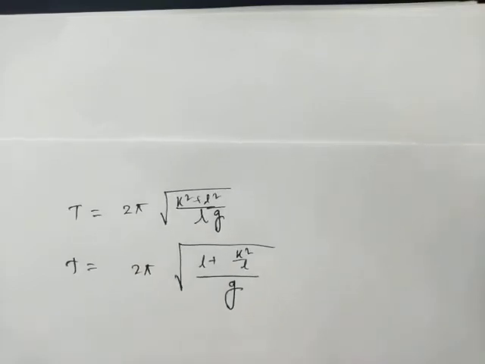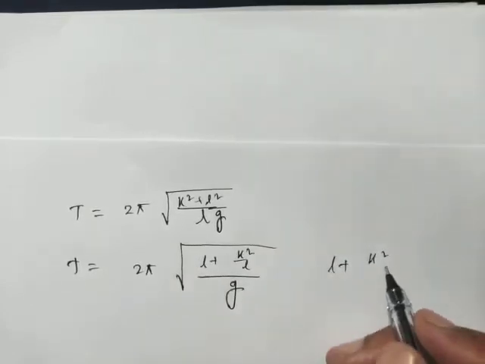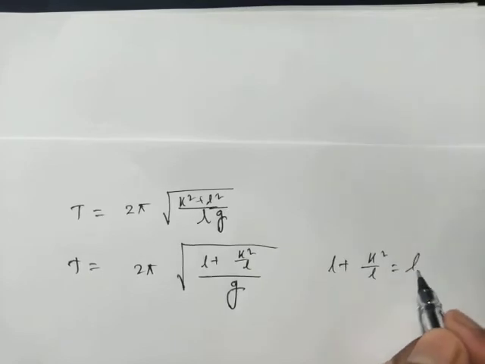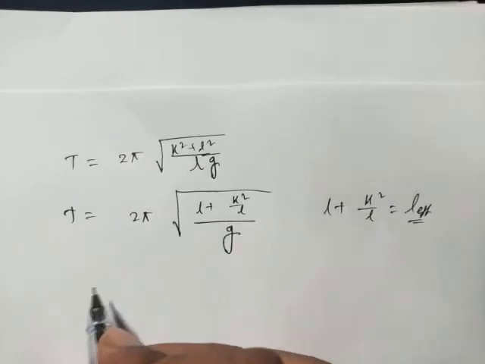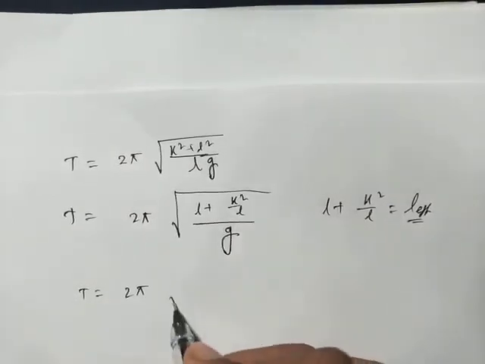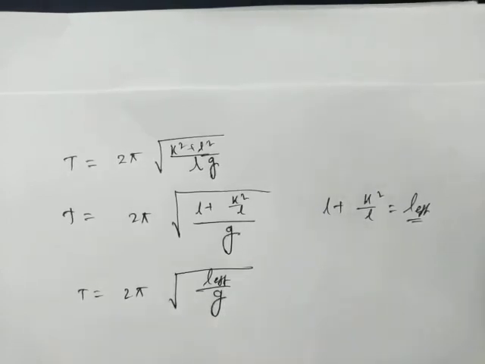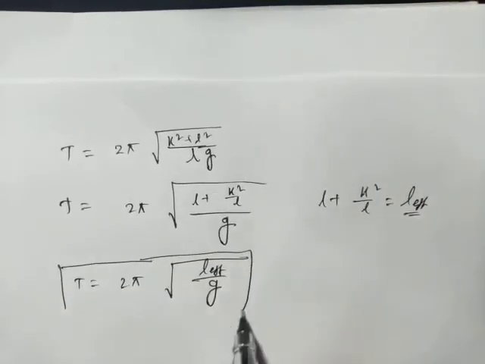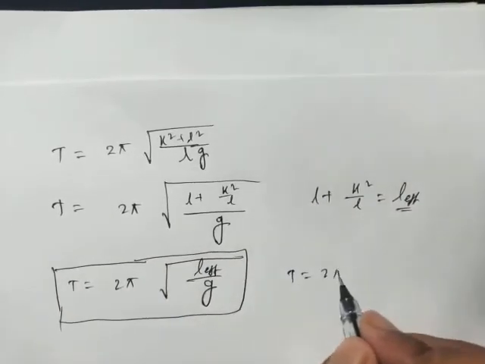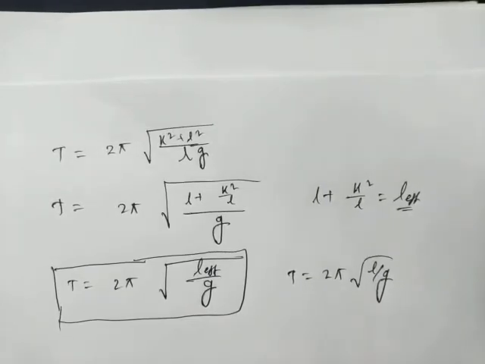If we take this l plus k square divided by l as l effective, then we will get T equals 2 pi root over l effective divided by g. This expression is similar to the expression T equals 2 pi root over l by g, which we have already got for the simple pendulum of length l.